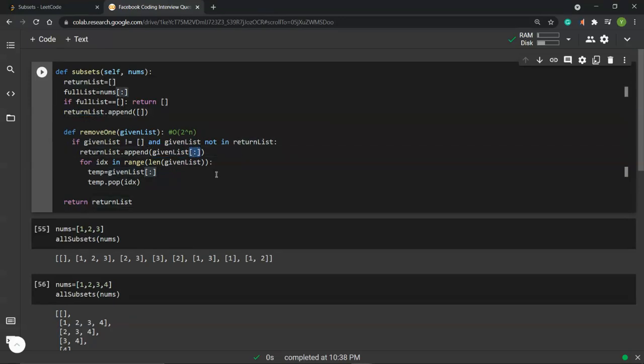The reason we need a copy of it is that if we don't do that, it just points to that list in memory. That's why we need to work on a brand new list, to avoid ambiguity in memory. So for each of the elements in this given list, we pop it off. We pop off each element one by one. So what I mean by that is, let's say the first one.